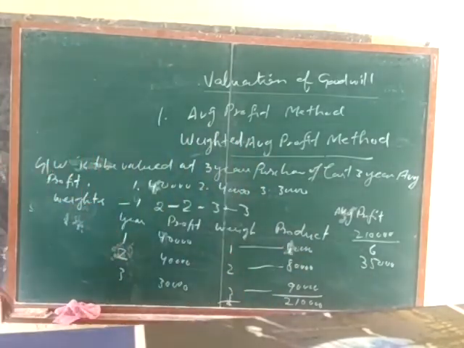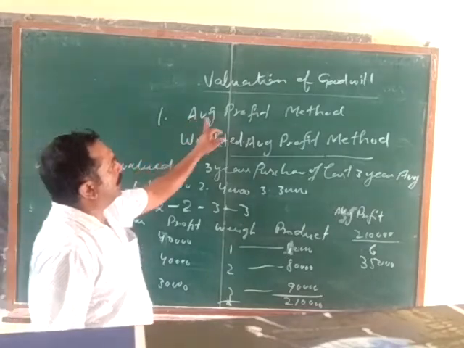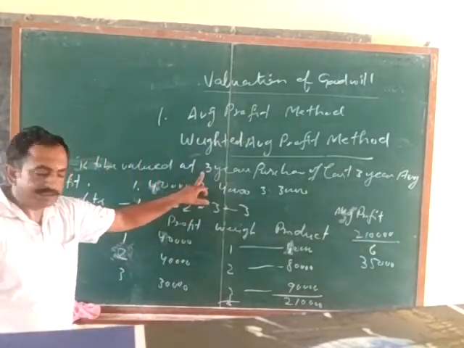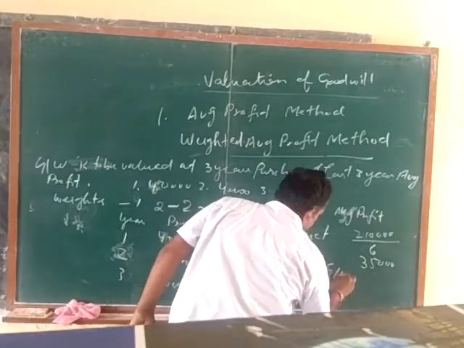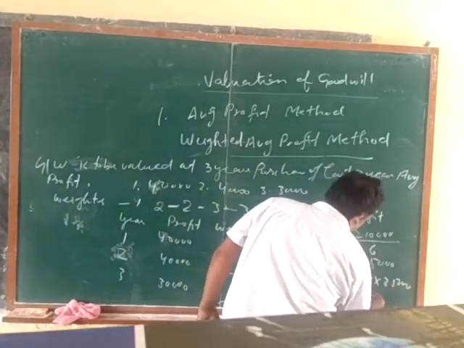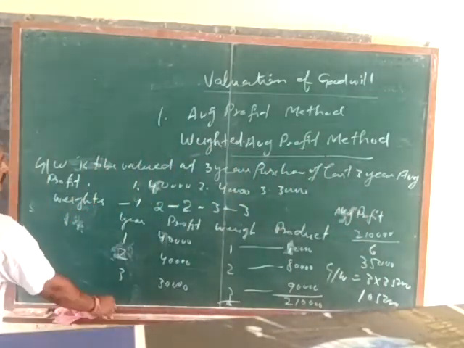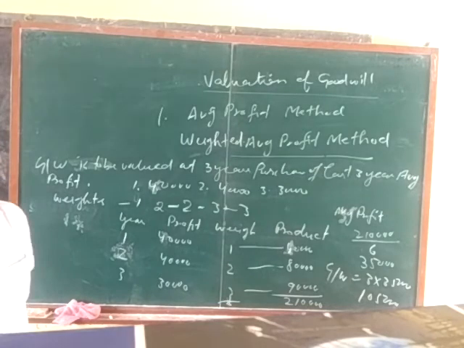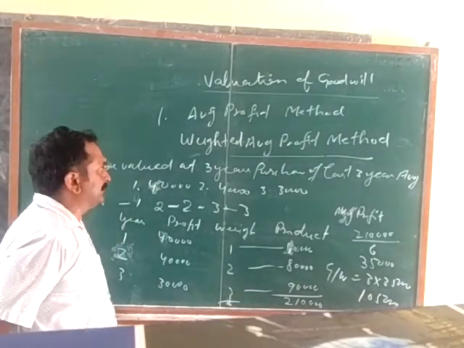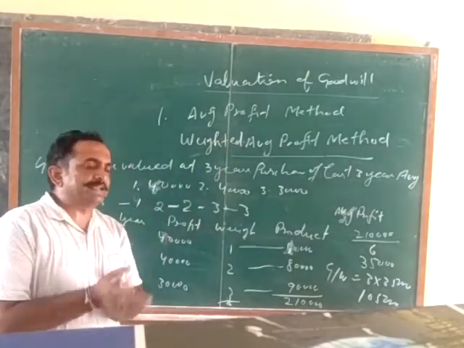Now the average profit we have calculated, and we have to calculate the goodwill. So goodwill is 3 years purchase. So goodwill is 3 into 35,000, that is 1 lakh 5,000. So this is about the average profit method, and under the average profit method, we have discussed both the cases, whether it is simple average profit method or weighted average profit method.